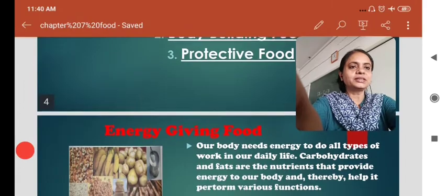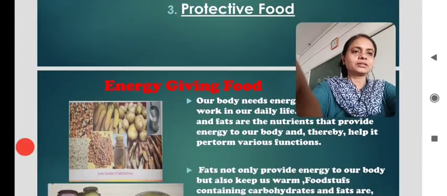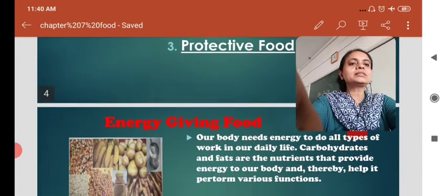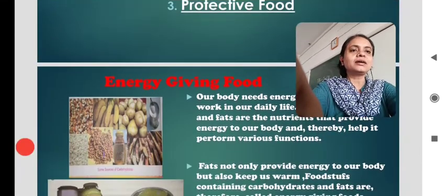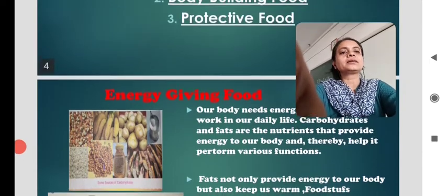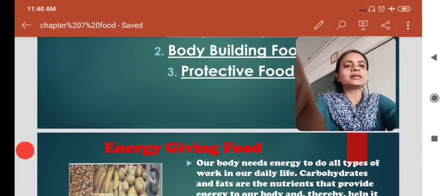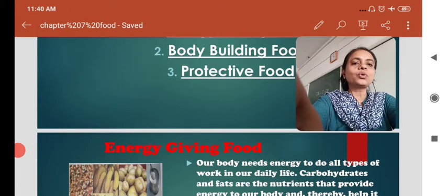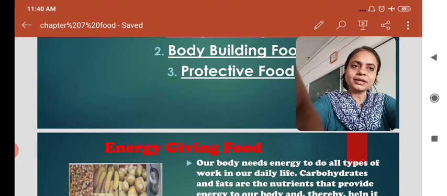Children, whatever we eat, all the food items provide us energy, but these food items are very special. Our body needs energy to do all types of work in our daily life.